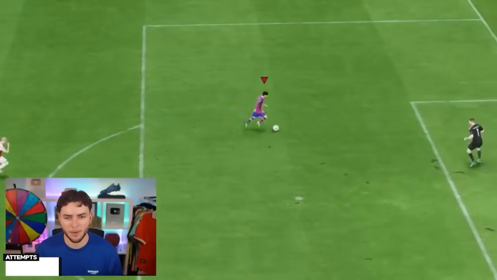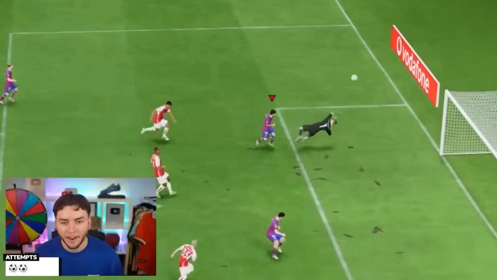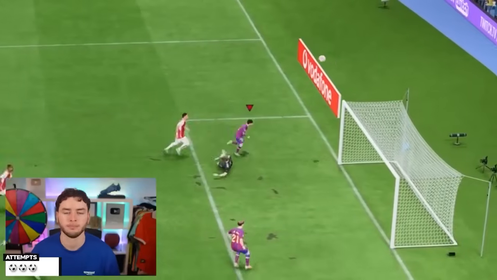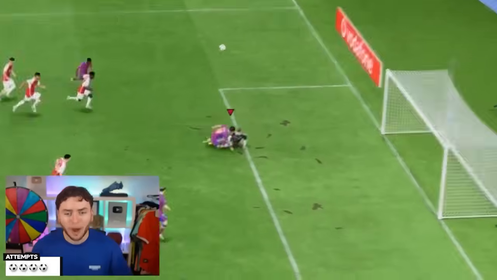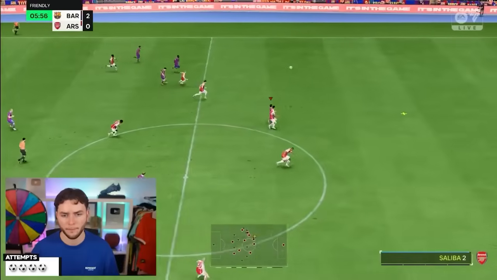The keeper's not coming out. Why? Why? Unlike the real goalie, the keeper would refuse to come out, making it almost impossible to score the chip. Why is he not coming out? Leaving us with one last attempt to get the goal.